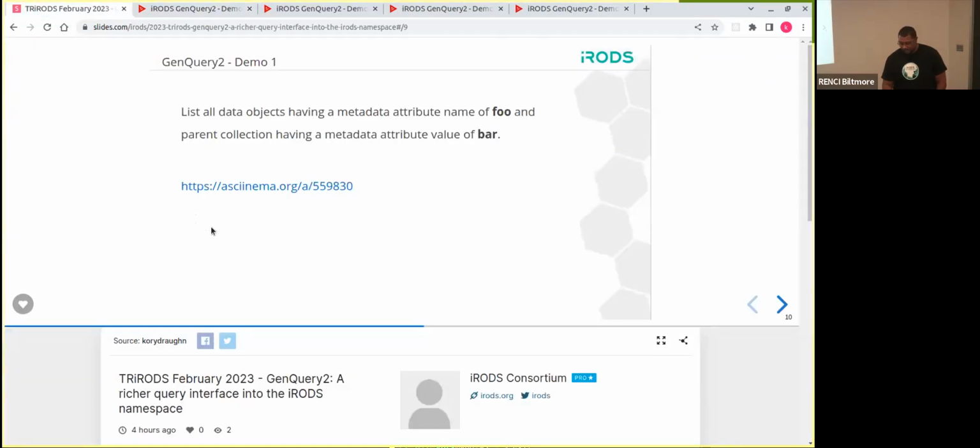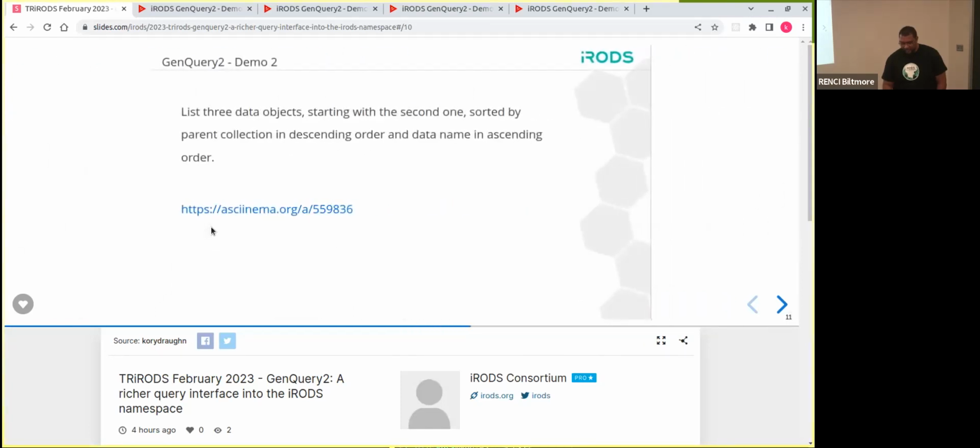So moving on to our next example. Does that query assume that the collection is the parent of the data object? Is that an assumption that's made? Yes, the collection name is in the row, the data object's parent collection. So the collection that hosts the data object.